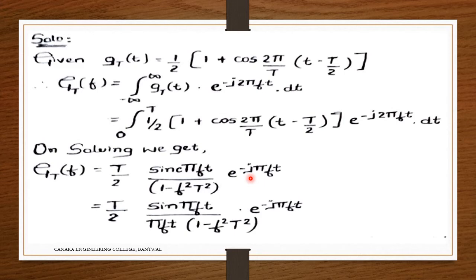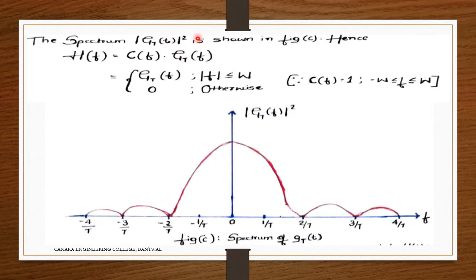I'm not going into detail about this derivation. Please go through it. When we solve this kind of thing, we get the sinc function, and if we simplify, we get T/2 into sin(πfT) divided by πfT into (1 minus f squared T squared), the whole multiplied with e raised to minus jπfT. So from sinc, I have simplified it to sine. The spectrum of g_T(t), the modulus squared, is given in figure C here. Hence H(f) is equal to C(f) into G_T(f).